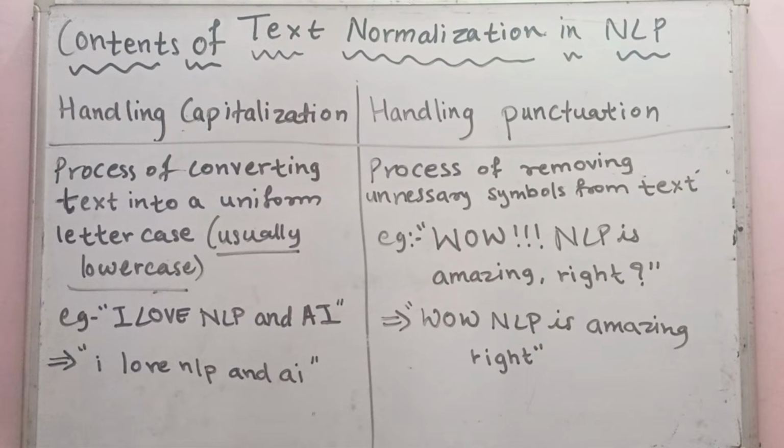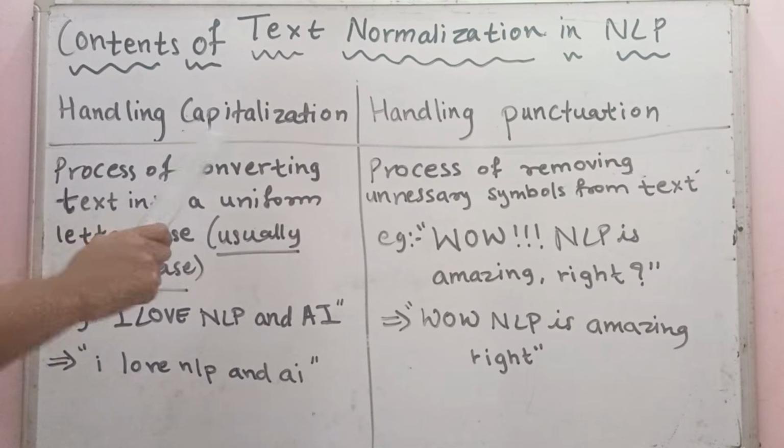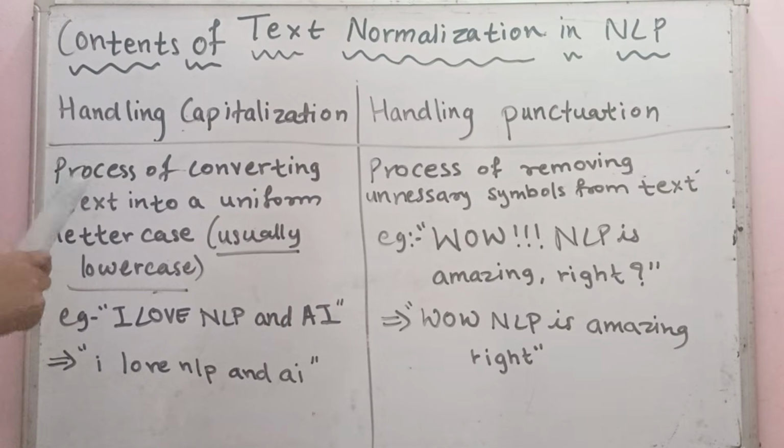Our next content is handling capitalization and handling punctuation. What does handling capitalization mean? It is the process of converting text into a uniform letter case, usually lowercase. It means there are capital words and we have to make them lowercase. For example, I love NLP and AI. These are the capital words. We have to convert them into lowercase letters like this. So it will handle the capital letters.